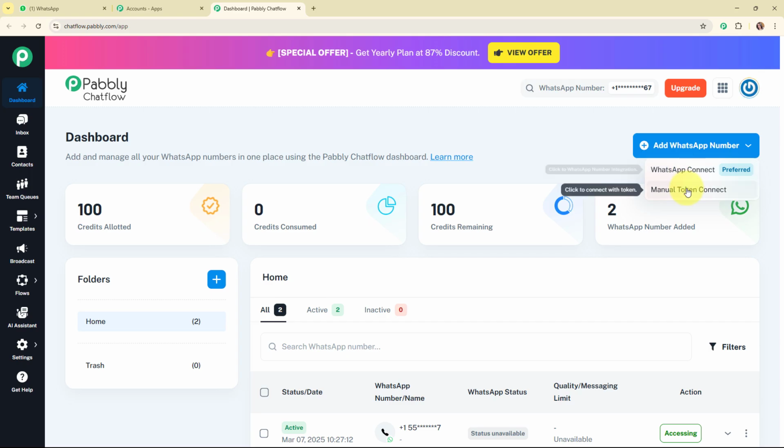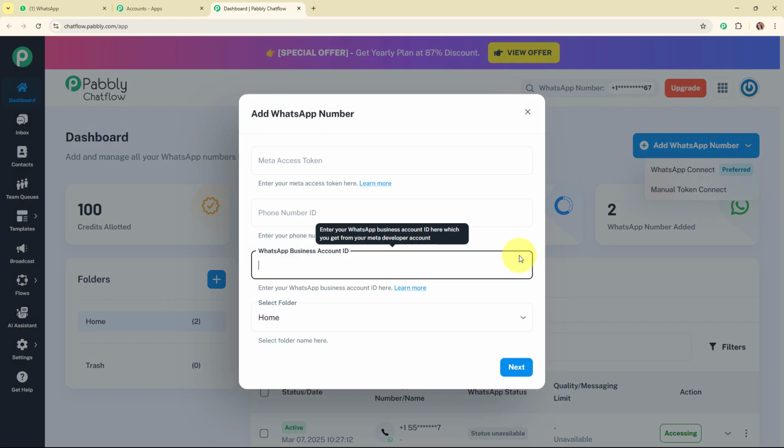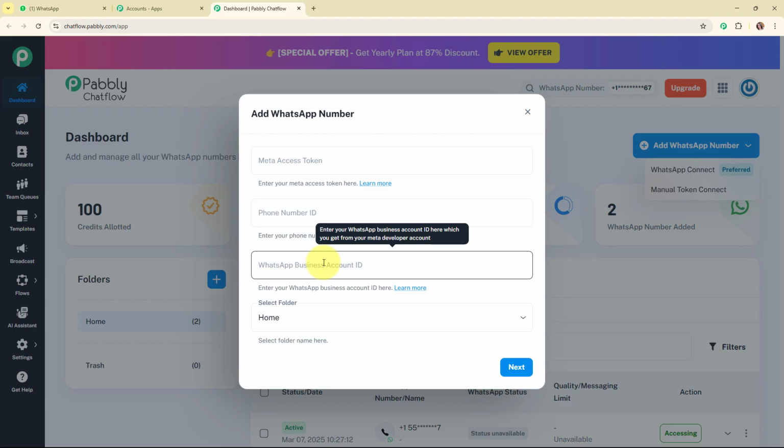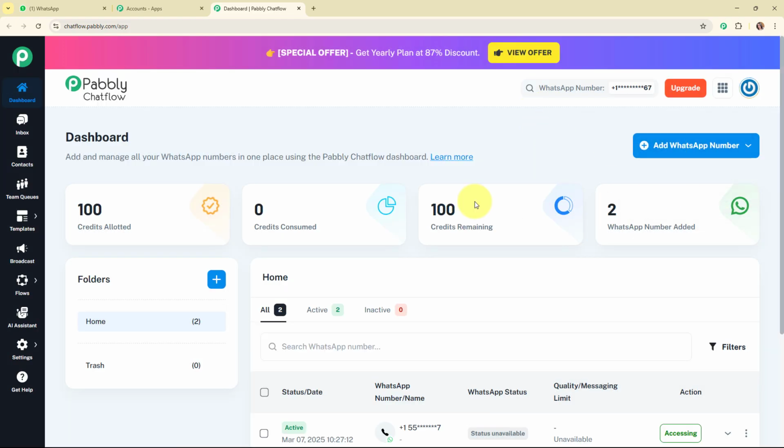Alright, so here if you wish to select the manual token connect, then you need to give the Meta access token, phone number ID and WhatsApp business account ID over here. So to get all these details, you need to set up your WhatsApp Cloud API account using Meta for Developers. And once you set up the account, automatically you are going to get the permanent access token, phone number ID and WhatsApp business account ID. And once you get all these details, you need to click on this next and you are good to go.